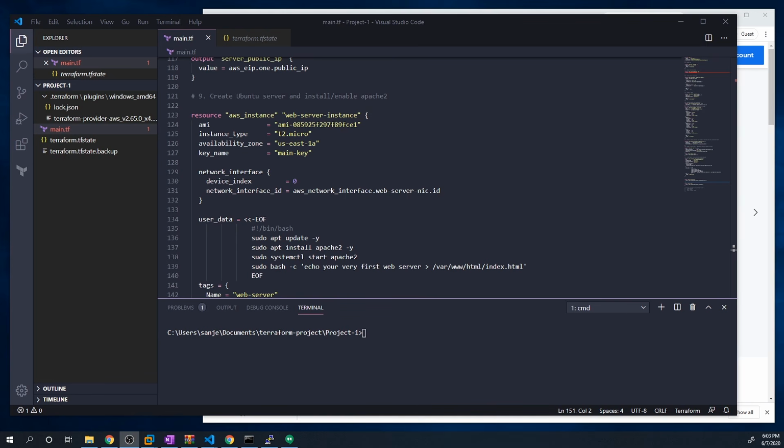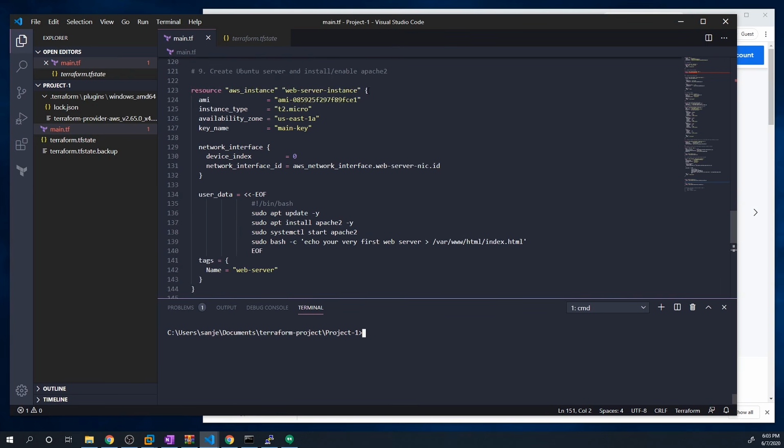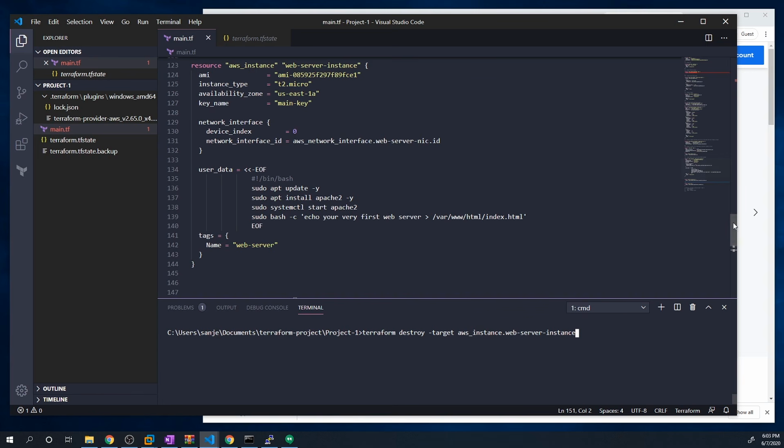And so we can target individual resources within our configs to either apply or destroy them by passing in the -target flag. And so I've got a whole bunch of resources deployed, and let's say that I just want to delete this web server right here. Well, we can do a Terraform destroy, and then we can pass the -target flag, and then I'm just going to provide the name of the resource. So we'll do aws_instance.web_server_instance.